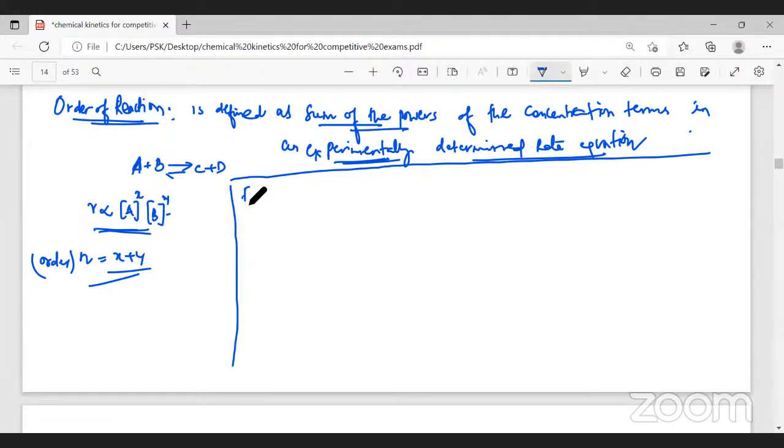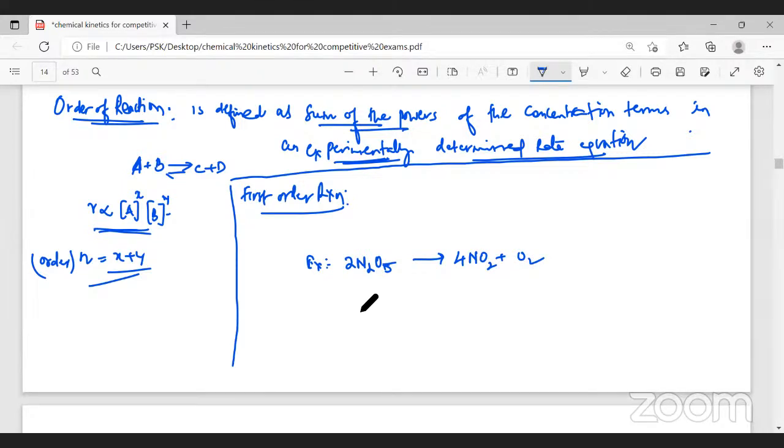Now, the first order reaction. What is this first order reaction? Now we will take an example. 2 moles of N2O5, when you heat, decomposes to give nitrogen dioxide and oxygen.